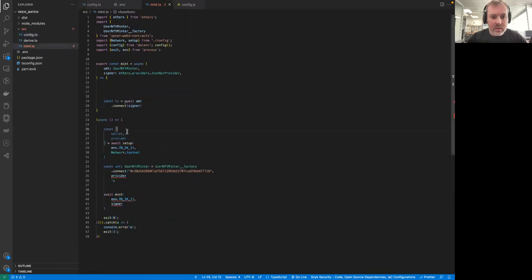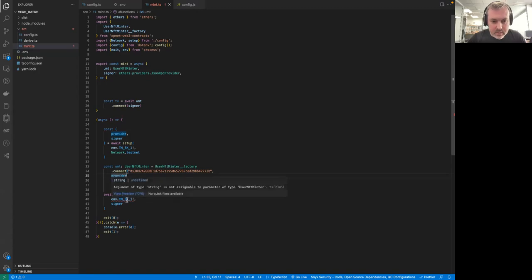Now I actually don't need the wallet here anymore, because we conveniently have the signer like this. Okay, let's see. Why is it unhappy with the provider? It's because I also made a typo here, typing too fast. Okay, no errors here.